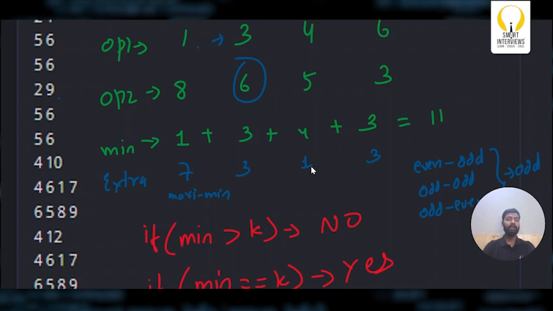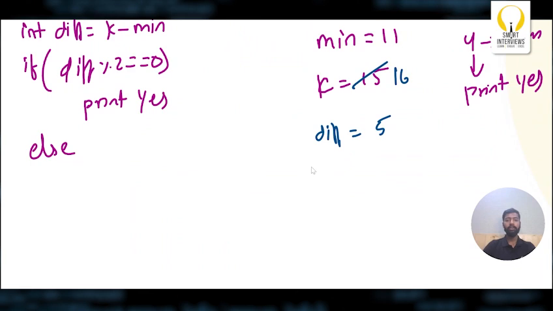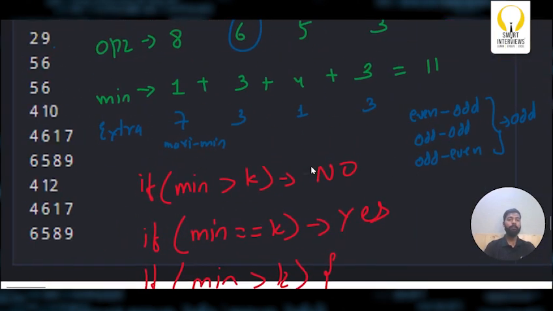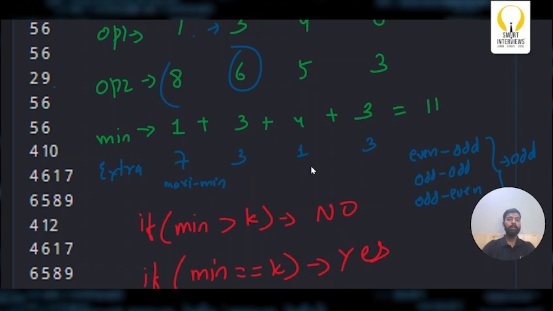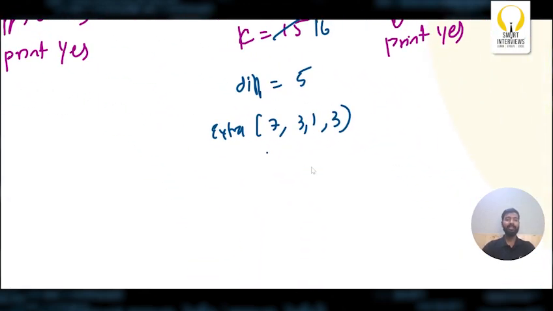Now let me write the extras here: 7, 3, 1, 3. So extras are 7, 3, 1, 3. Now let's say I decided to take the long path in the first operation, in the first dial. Let's say I chose this instead of this, then I'll have 7 extra moves. So if I consider here to take the larger path, my difference is 5. Then I have to subtract 7.